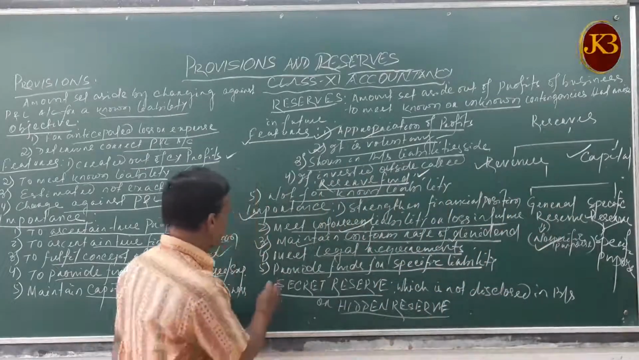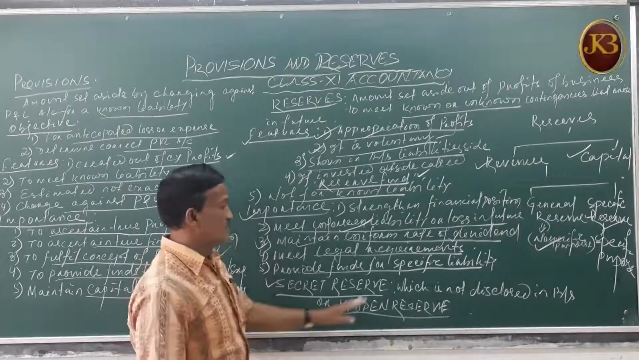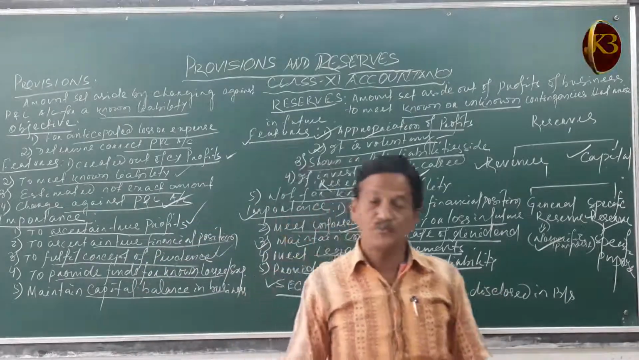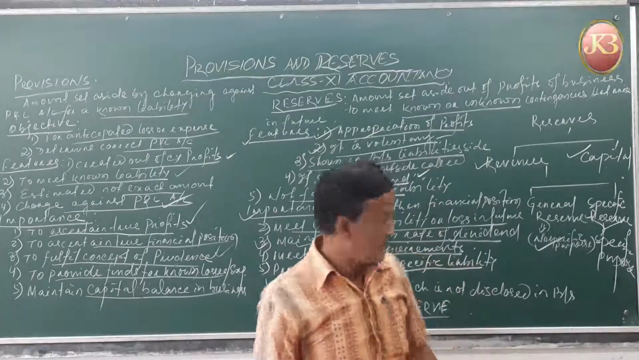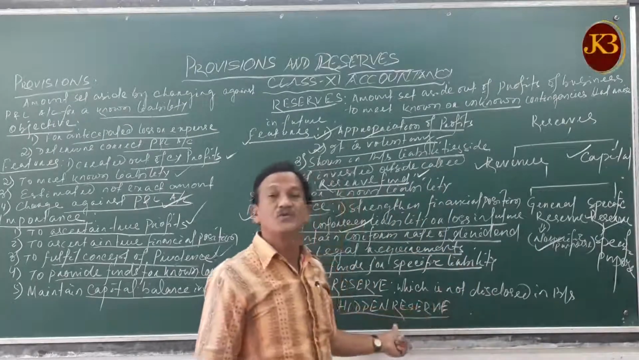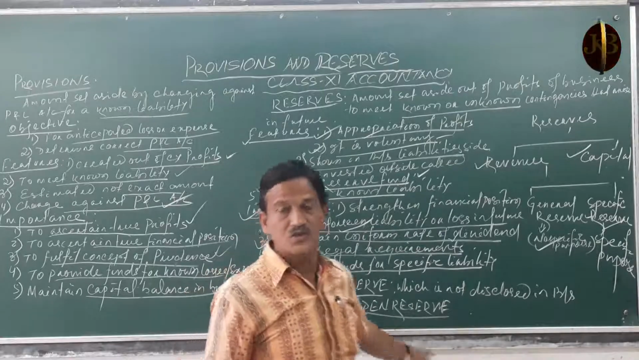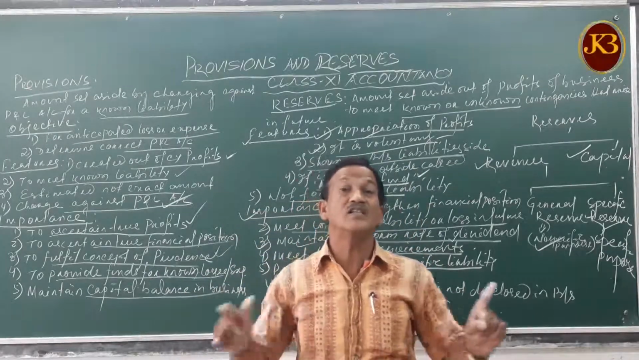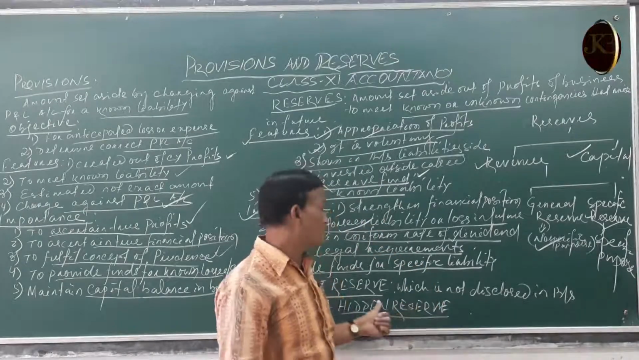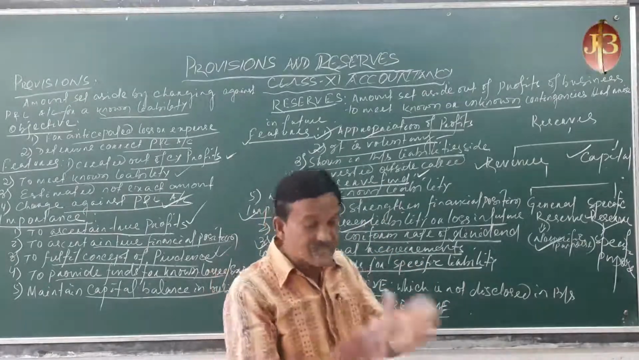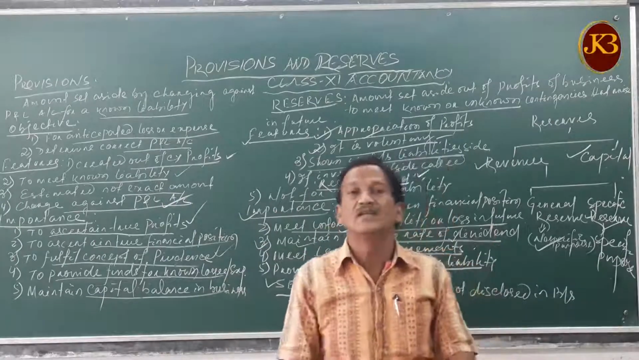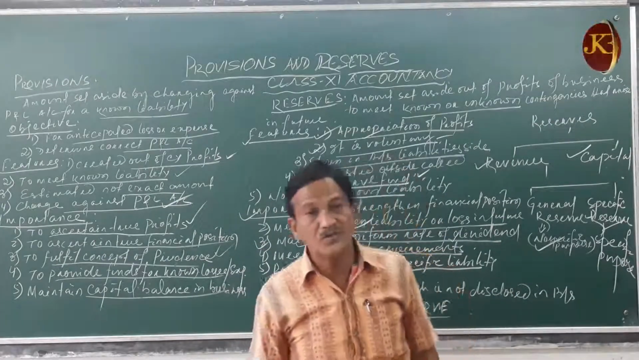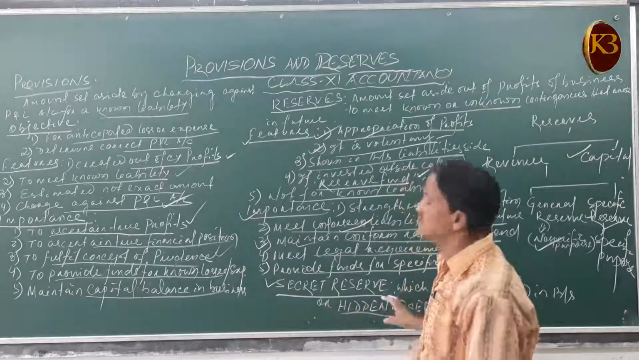And lastly, there are the secret reserves. Secret reserves are not disclosed in the balance sheet, but they are created. This reserve is also known as hidden reserves, which are not shown in the balance sheet. That is called secret reserves. It is kept secret. Only the business management or the owners or the shareholders know that a secret reserve is created.